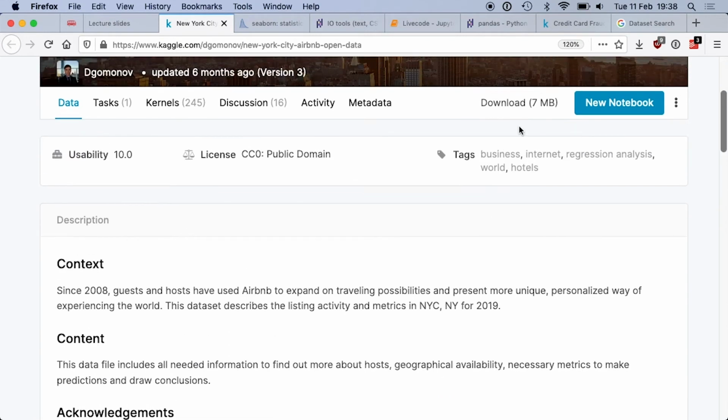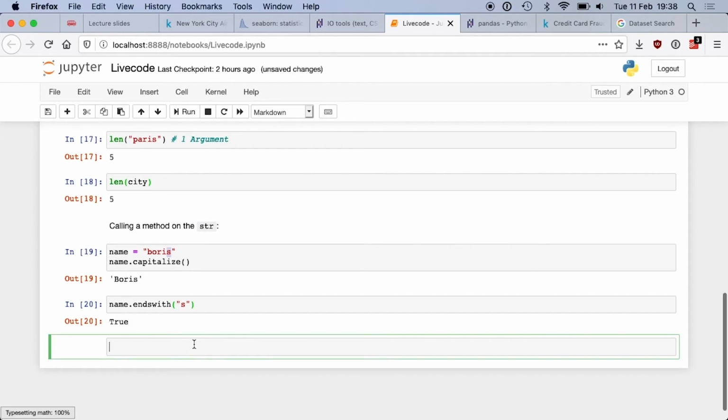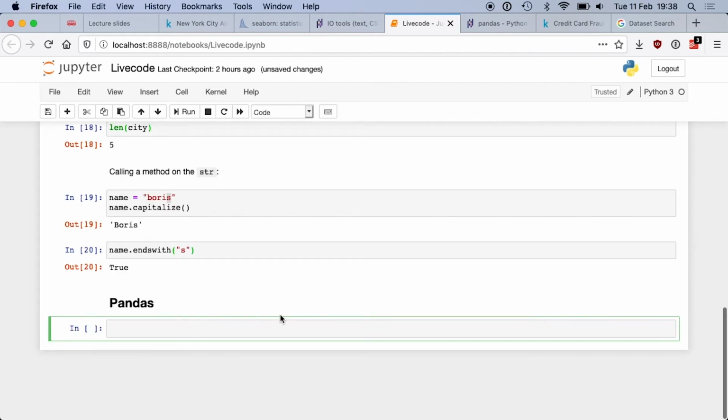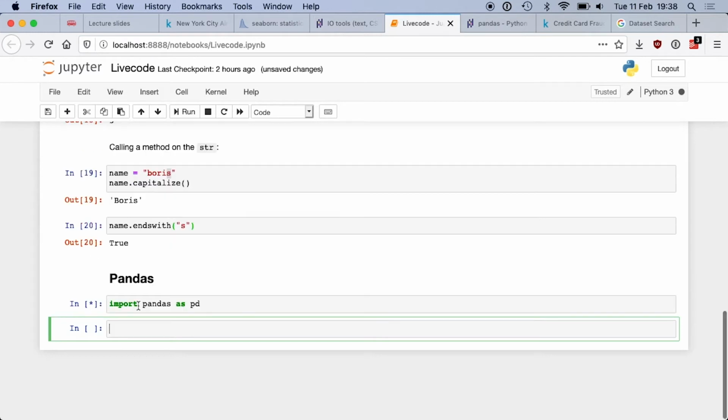This is the information I'm going to use. What I did already is download the CSV. It's 7 megabytes. It's already on my hard drive, and I'm going to use it. So let's start. Let's use Pandas. To use Pandas, I need to import Pandas like that. This is the conventional way of doing it. And I'm going to read CSV, and here I'm going to pass a file path.